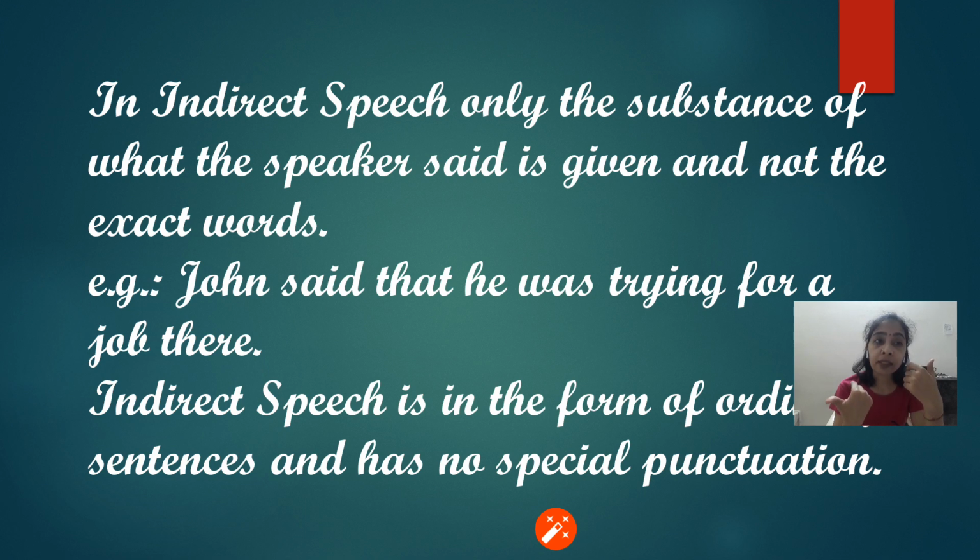For example, John said that he was trying for a job there. For John I am using "he." I am not pretending to be John, I am not saying the exact words John said. I am just saying what he told me, conveying it in my own words. He was trying for a job there.